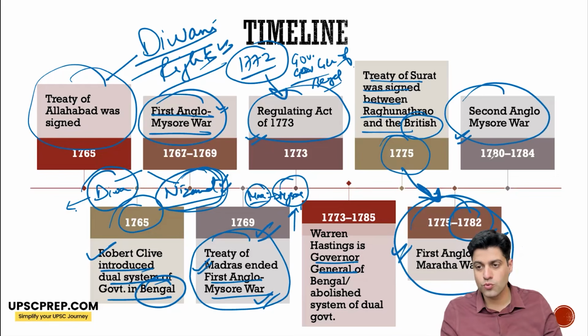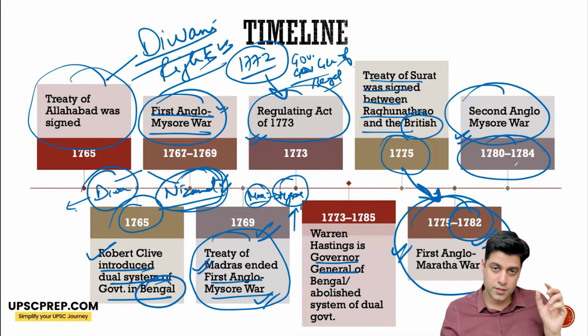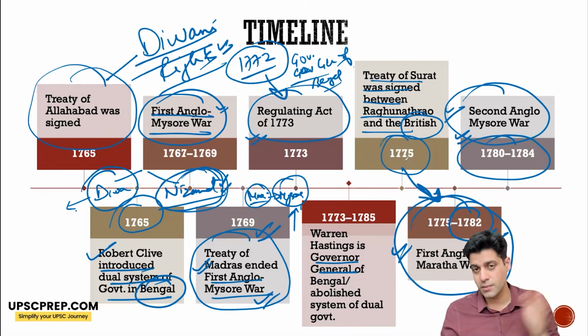Second Anglo-Mysore War started with the reason, if you remember, Treaty of Madras. There was an attack on Mysore, but English didn't come to protect Mysore as agreed in the Treaty of Madras, which resulted in the Second Anglo-Mysore War. Now this time, English along with Marathas and Hyderabad attacked Mysore.